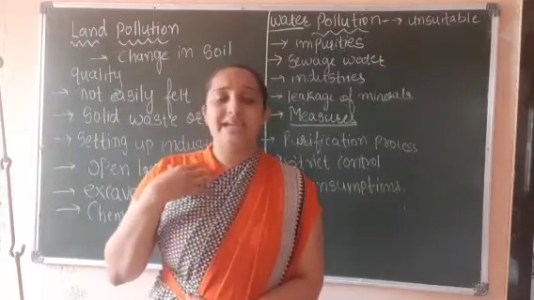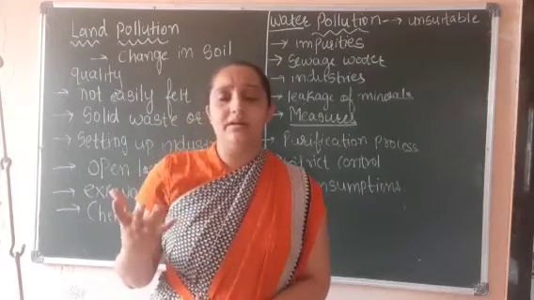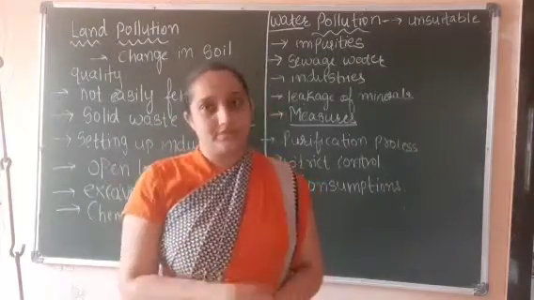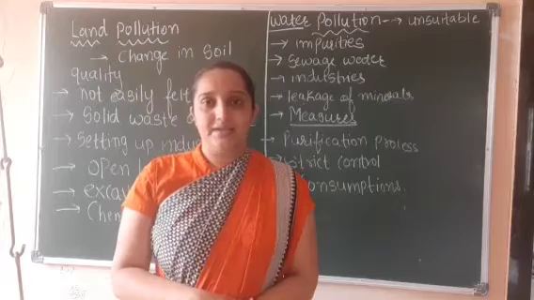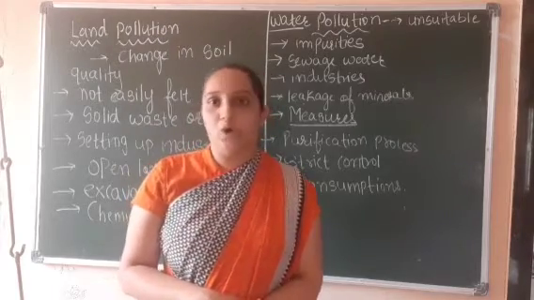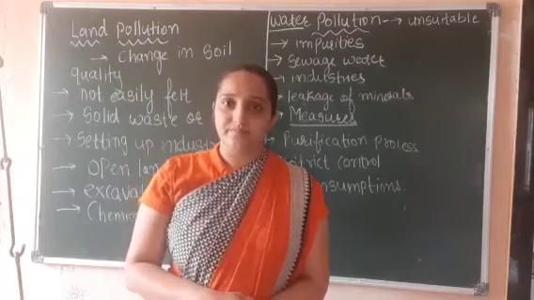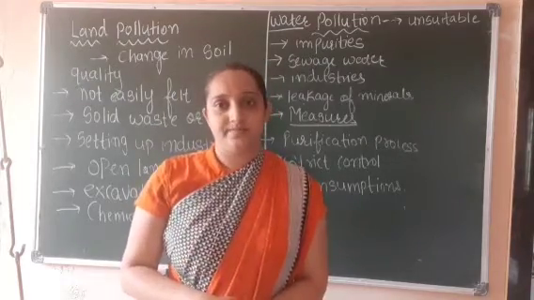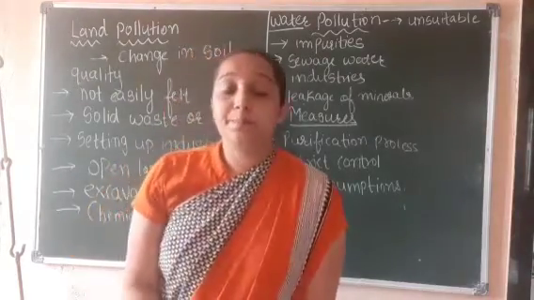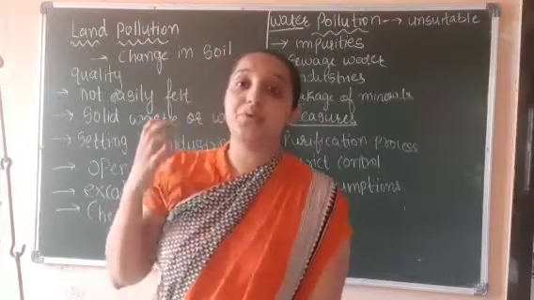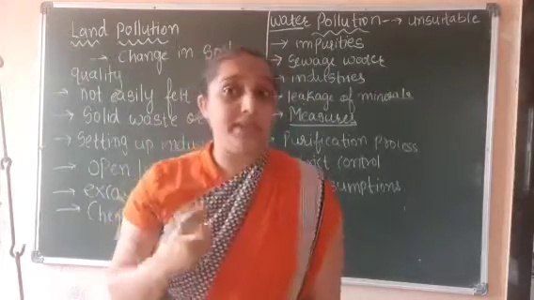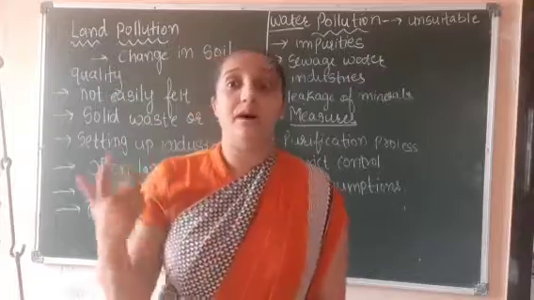Now you might have heard about pollution. We have learned about pollution in lower classes. So what is pollution, students? Beta, pollution is introduction of harmful materials in our environment.